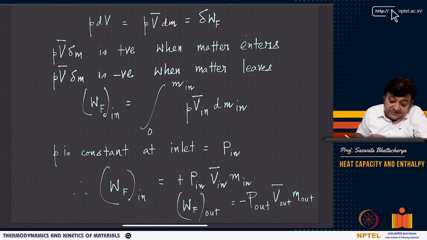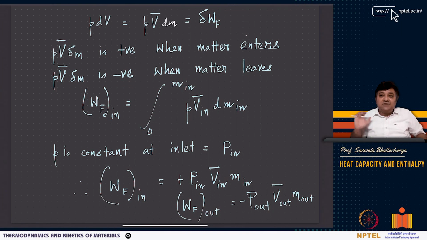That's the flow work. Now P V bar dm is positive when matter is entering, because you can think of it as some work done on the system. And when matter is coming out, P V bar dm is negative.